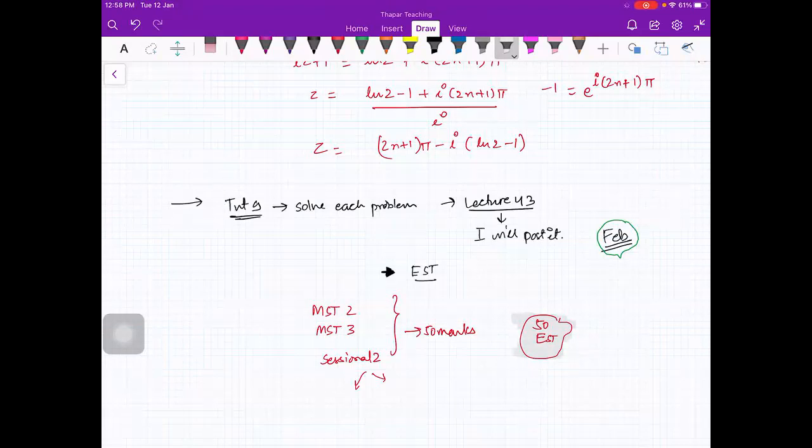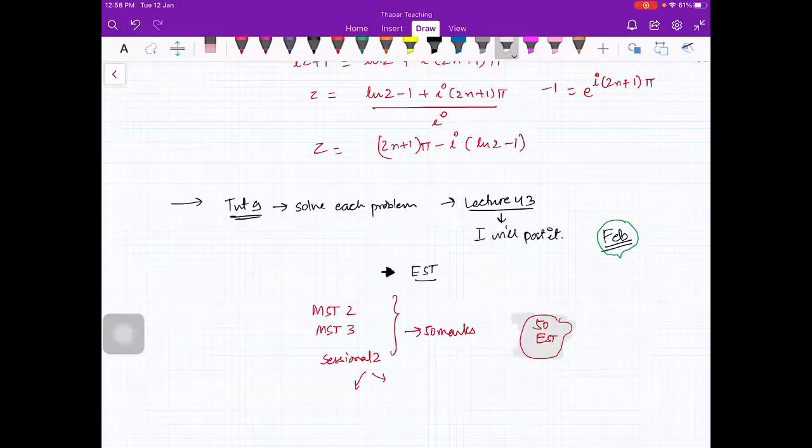Ritika is there. And I have sent the list on WhatsApp. Please check. If you have given MST and sessional 1, please tell me in which list your name is there, because I cannot find your names. Which list I have shared on WhatsApp group, please check it. Everybody check it. If your name is in that list, let me know. Okay? Because I am uploading your marks for MST and sessional. Okay? Yes, beta.